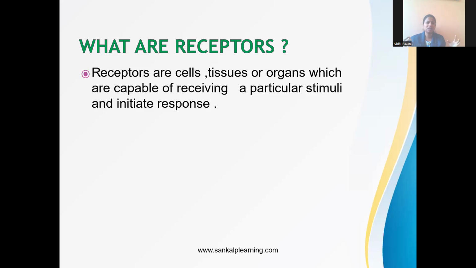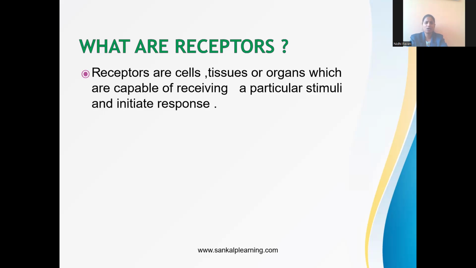Now, if you are listening to a favorite film song while attending the class, what will you do? Your ears will be there, your mind will be there, but you will simply be sitting here physically, right? So that is a stimulus to the ear. Inside our body, we have certain tissues, organs, and cells which are ready to receive stimuli. For example, if I see a snake, how can I see it? Through my eyes. Eye is a receptor, right?